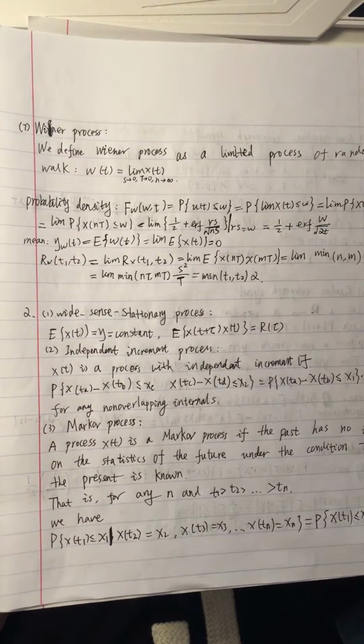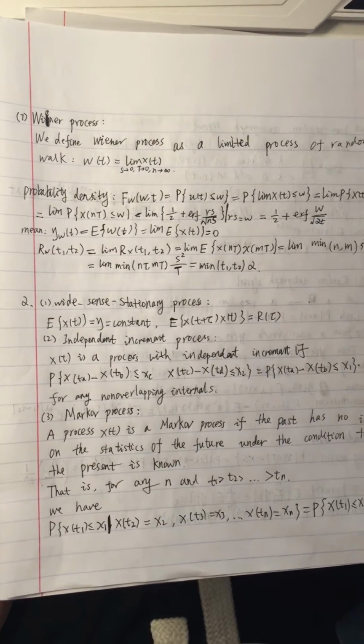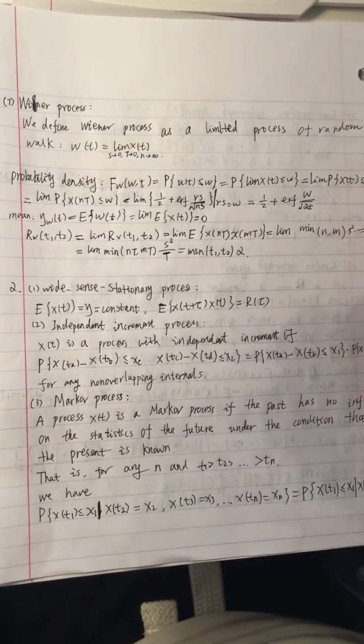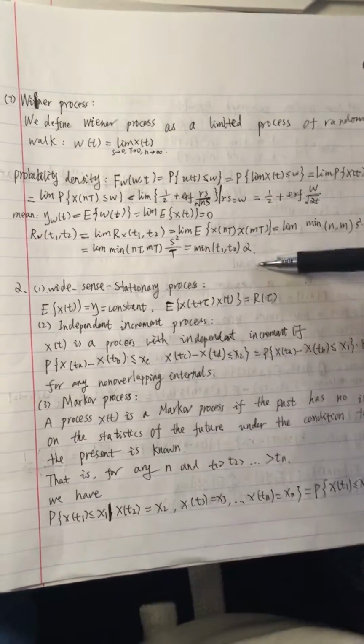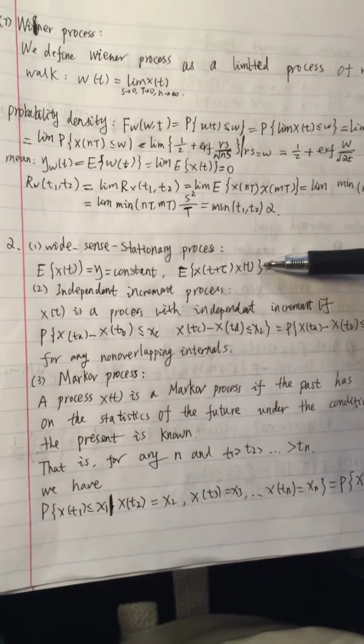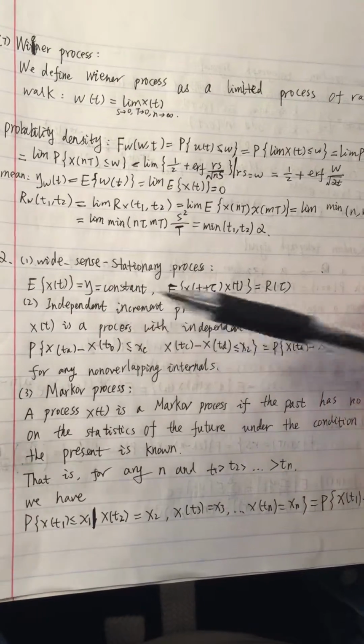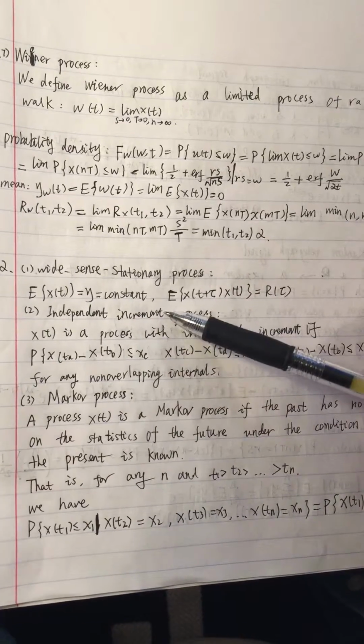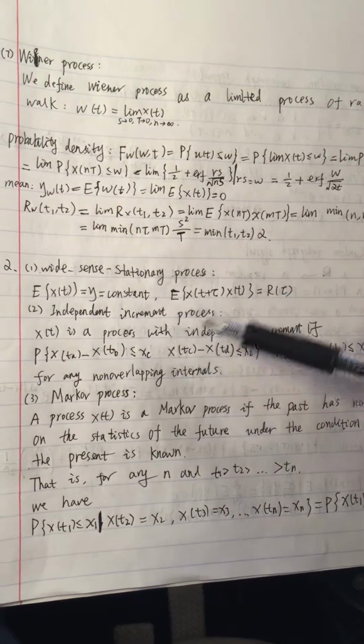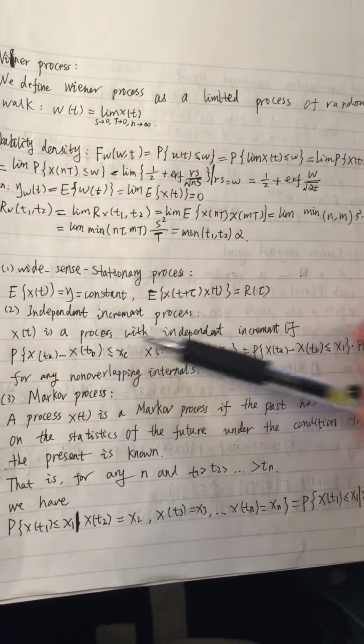Okay, so let's see the second question. My understanding of these properties: for the first one, a wide-sense stationary process, that is, E of X(t) is equal to eta, a constant. That is this one.